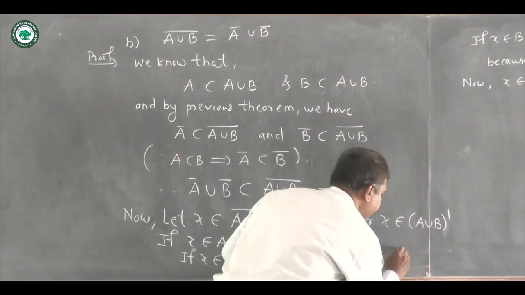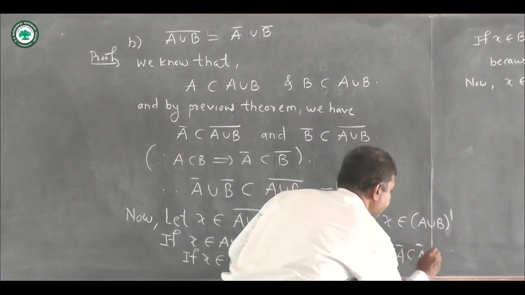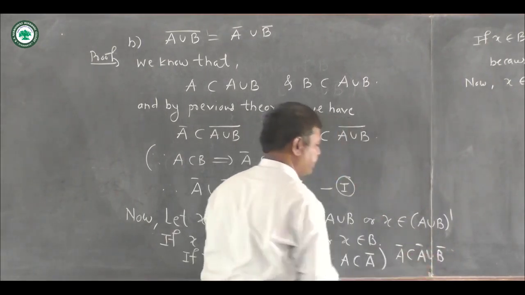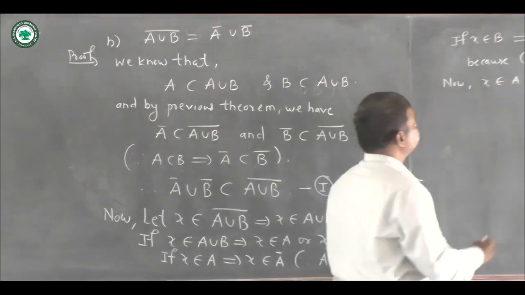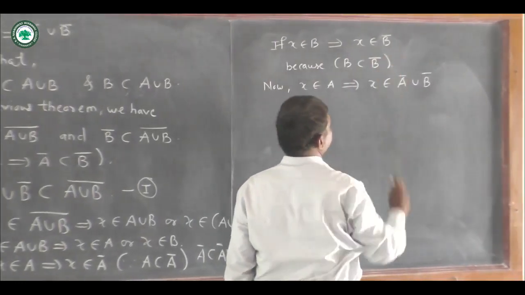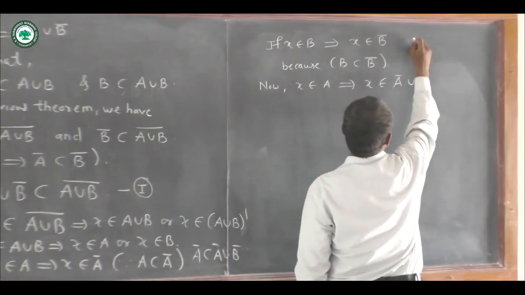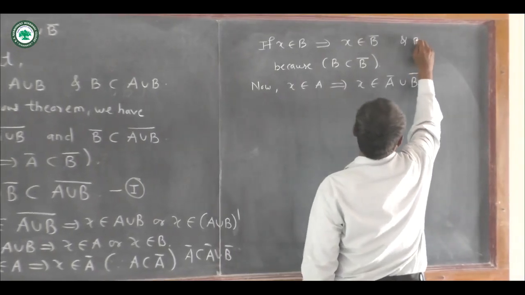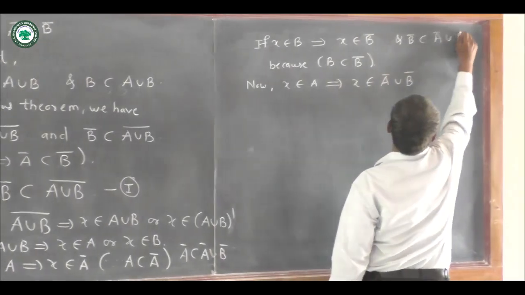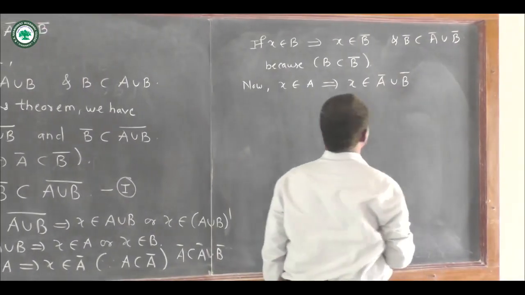And if X belongs to B, then we can write X belongs to B closure, and B closure is always containing A closure union B closure.